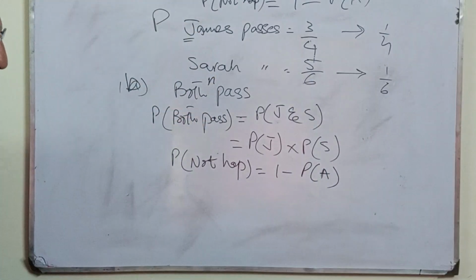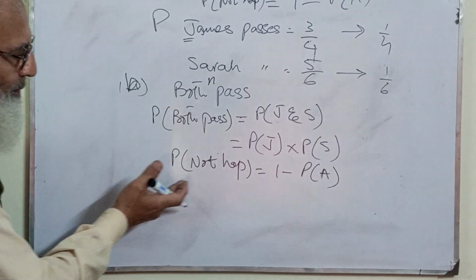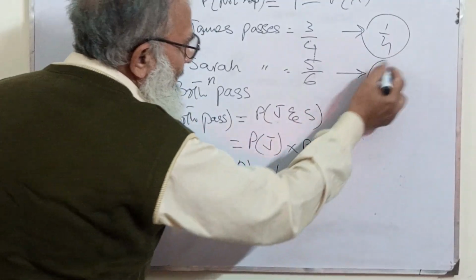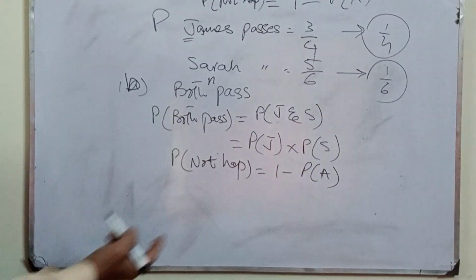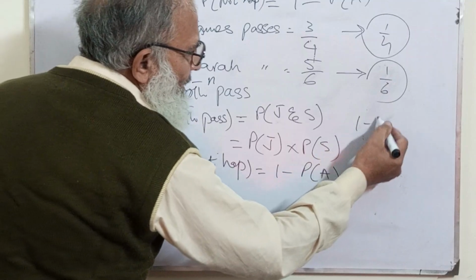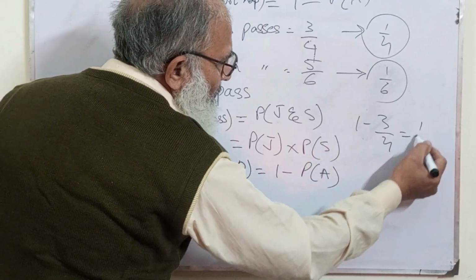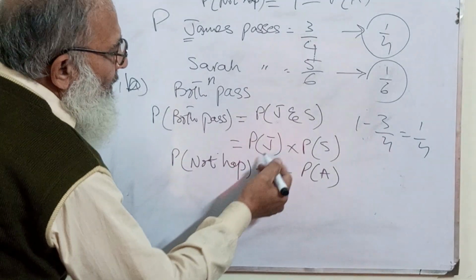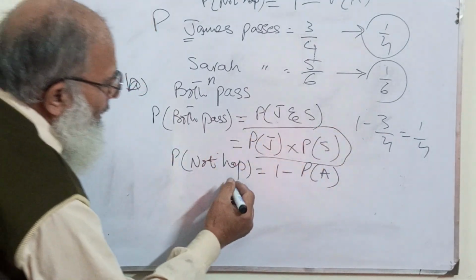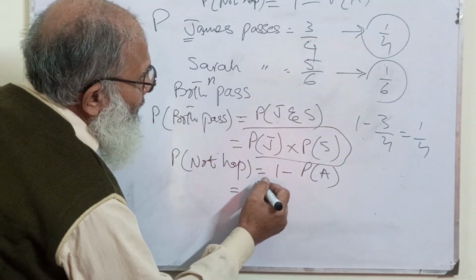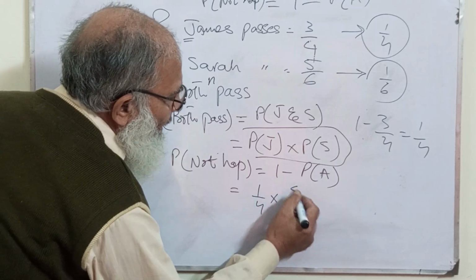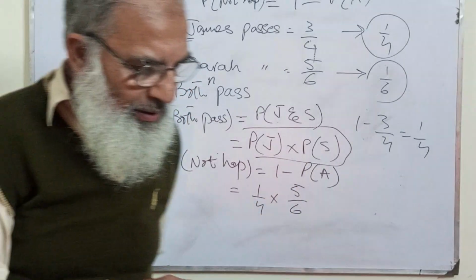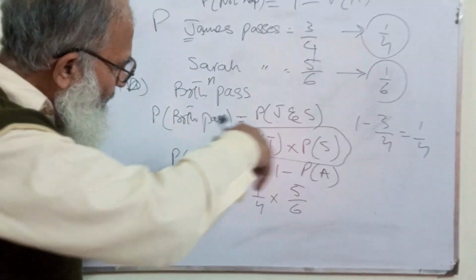This is our earlier formula for not happening, and I have already calculated it like this and like this. Not happening, 1 minus 3 by 4 is equal to 1 by 4. The formula will remain like this, so it will be 1 by 4 multiplied by 5 by 6.